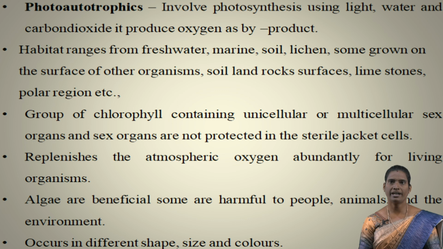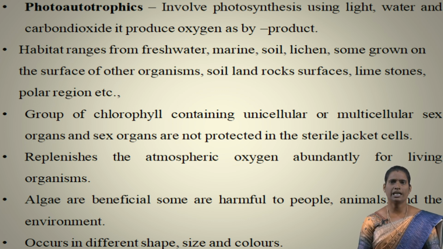Plants have different habitats. They range from fresh water, marine water, soil, lichen, and some grow on the surface of other organisms. Some of the organisms grow on soil, land, rocks, surfaces, limestones and polar regions, etc. This algal group contains chlorophyll pigments, and it has unicellular and multicellular sex organs. The sex organs are not protected by a sterile jacket of cells.